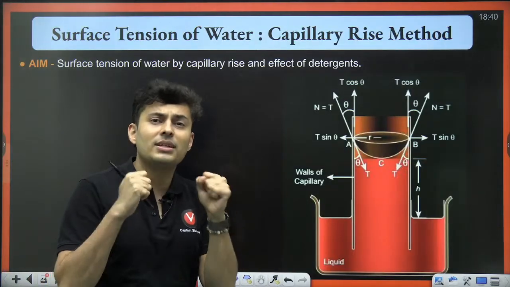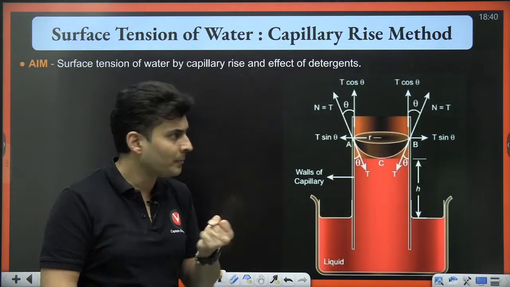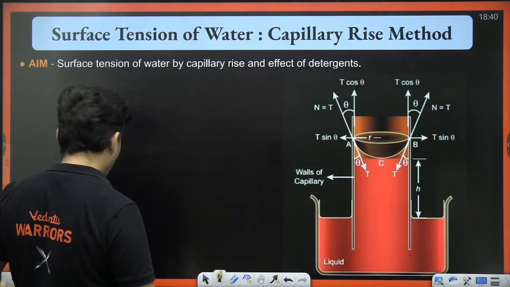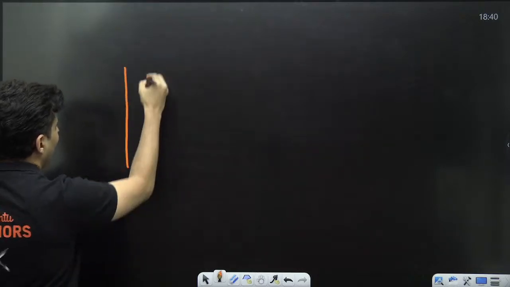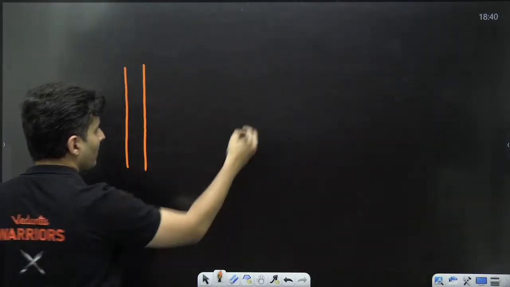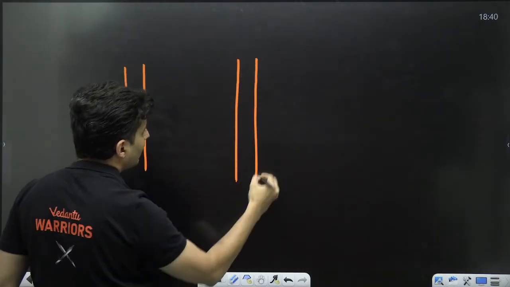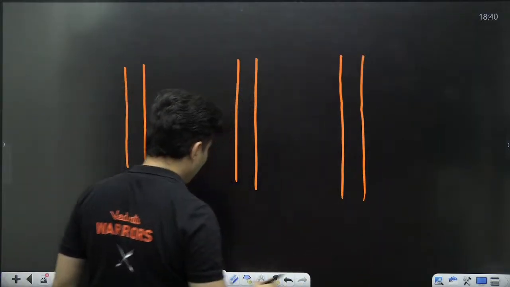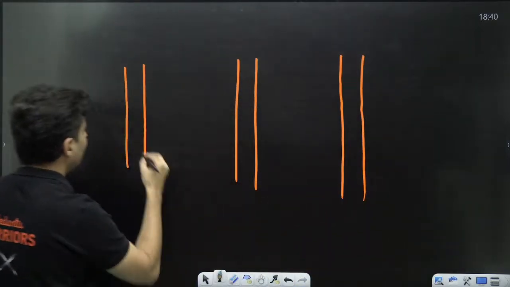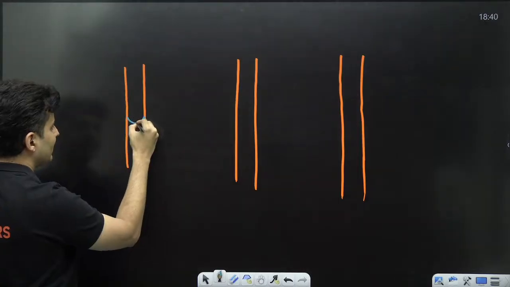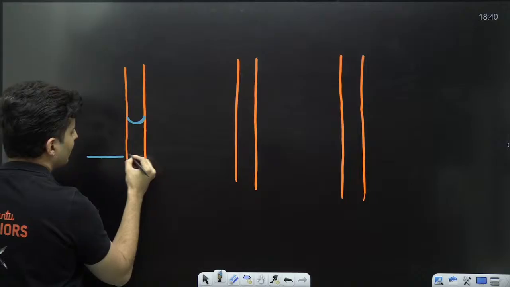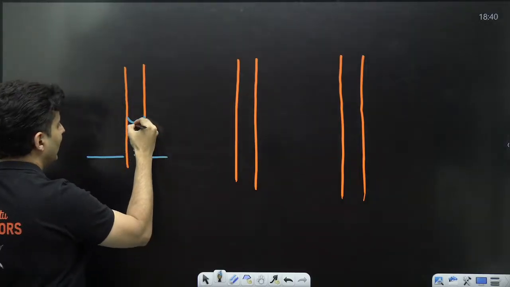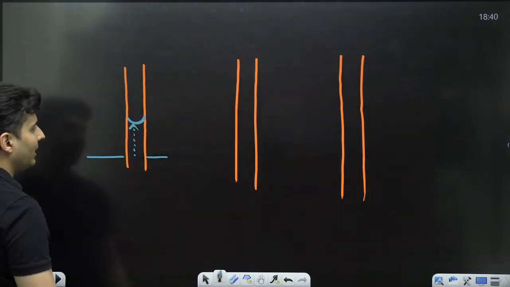It tries to reduce its area as low as possible. If you dip a pipe in a liquid and you find that the meniscus, that means the surface of the liquid, is concave up, then you will see that the liquid inside that pipe rises up by some height.